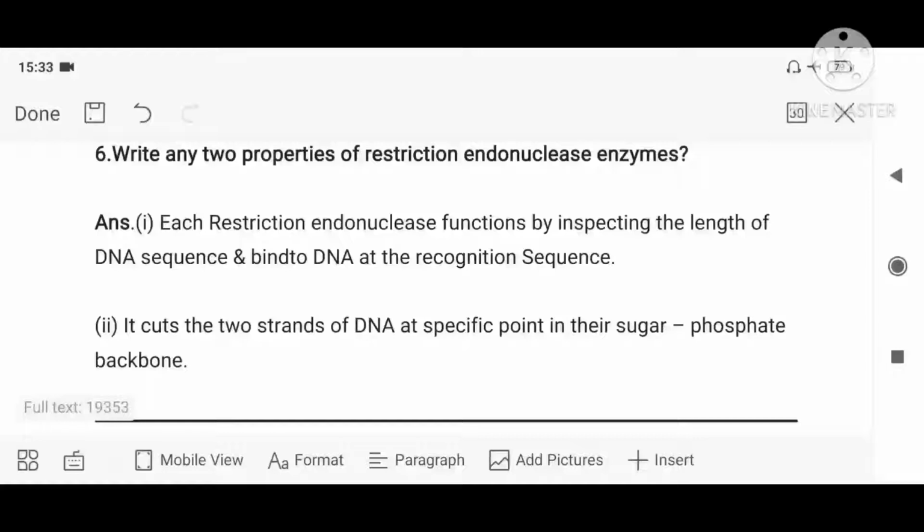So wherever they find those locations, there they will go and bind, isn't it? So the restriction enzyme will bind to those DNA segments where the recognition sequence is present. After binding, the second point is what? It will cut the two strands of DNA at a specific point, by breaking what? In the sugar-phosphate bond, they are cutting it.